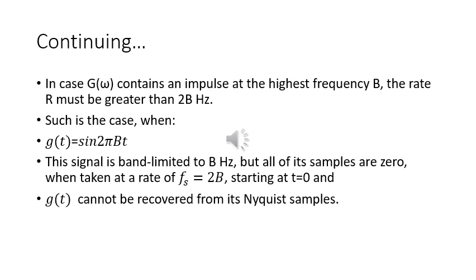In the case G omega contains an impulse at the highest frequency B, the rate must be taken to be greater than 2B Hertz. Such is the case when g(t) will come out to be equal to sin 2 pi B t. This signal is band limited to B Hertz, but all of its samples are 0 when taken at the rate of Fs equal to 2B starting at t equal to 0, and then g(t) cannot be recovered from its Nyquist samples.